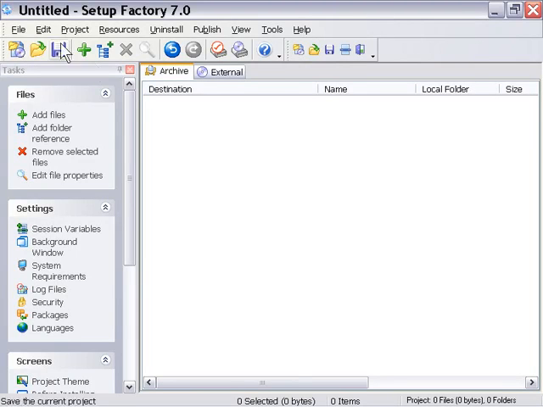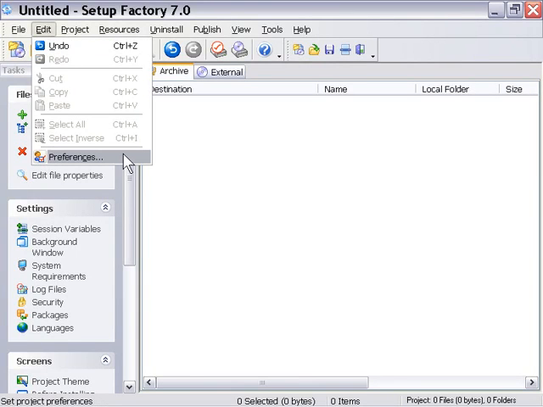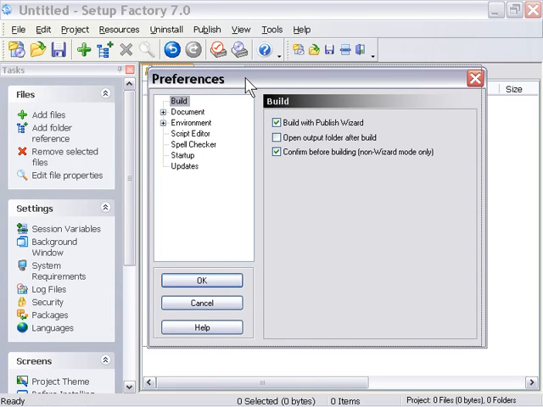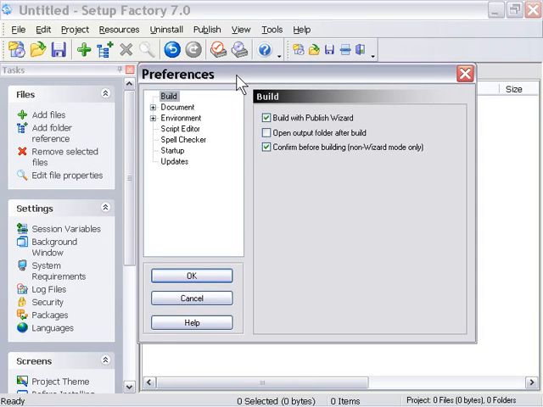There's a variety of other options available to you here via the Edit menu, Preferences. That brings up the Preferences dialog, and these are the main preferences for your Setup Factory 7 application. Now, going through each and every one of these would be beyond the scope of this video, but we'll take a quick look at some of them right now and how we can change them.